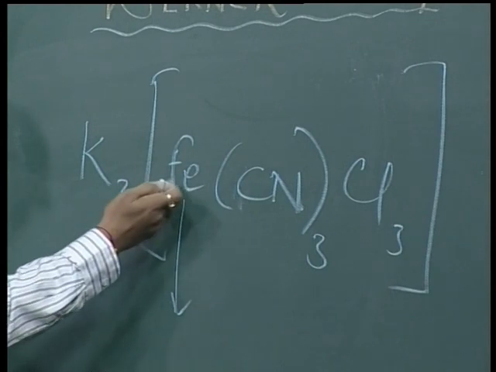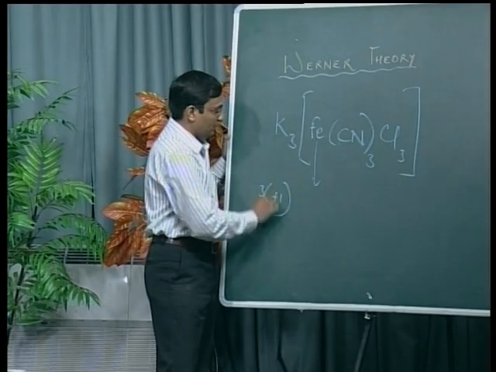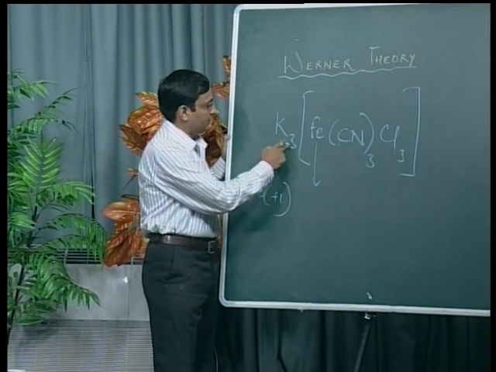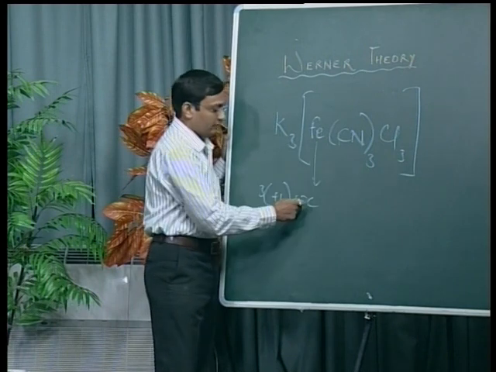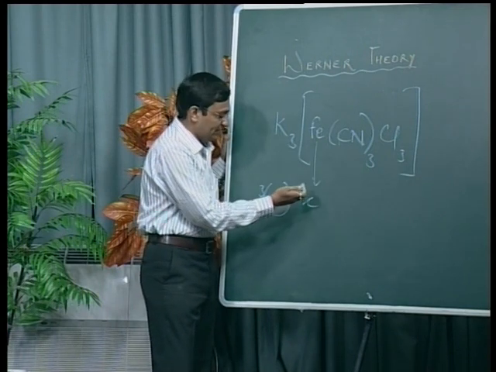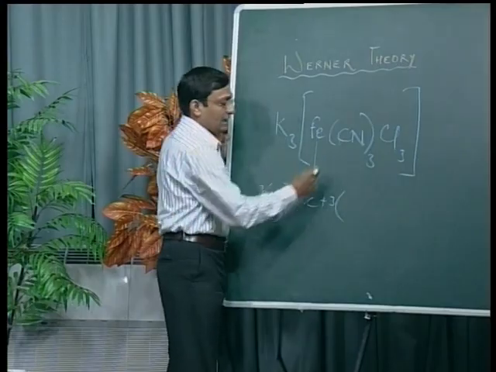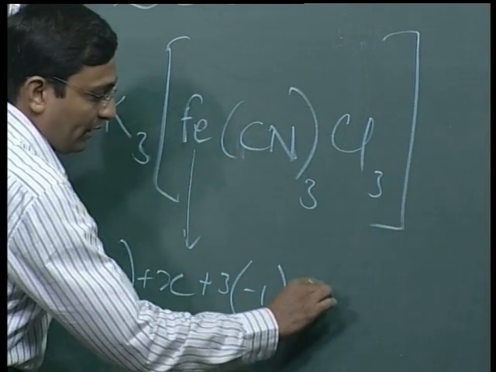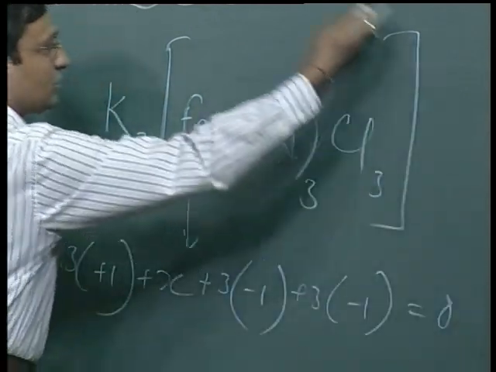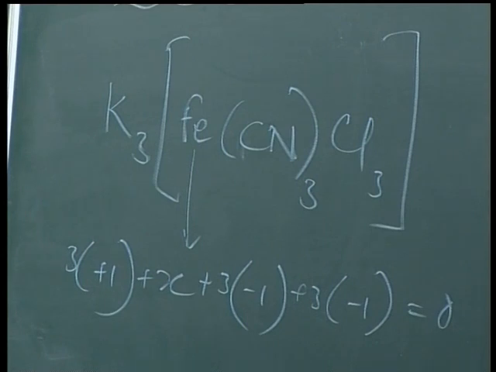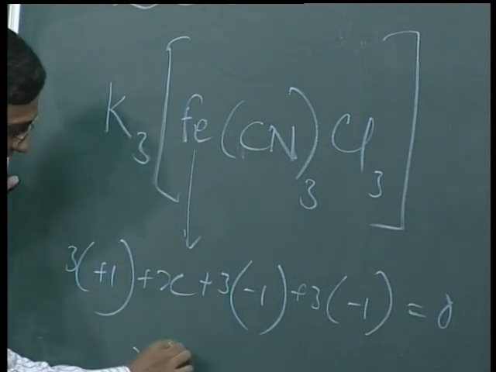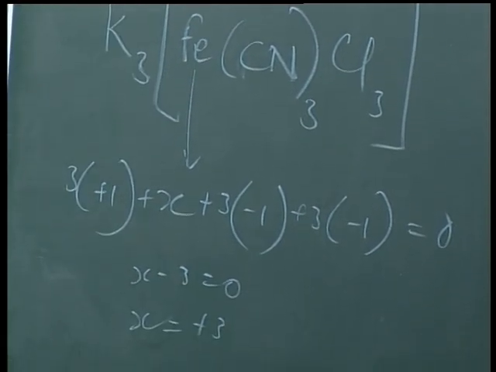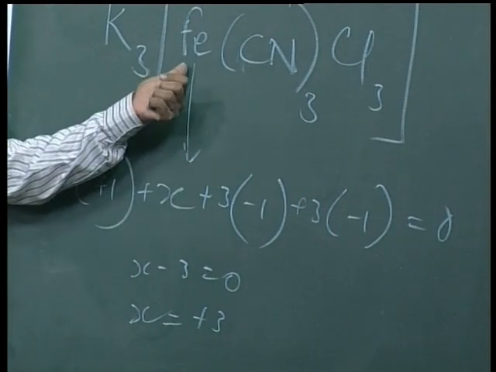Now, how can you calculate its oxidation state? Remember 3 into +1, because potassium has oxidation state +1. For the 3 potassium, and then put X. We have to calculate the oxidation state of Fe, so simply put X plus 3 into cyano, which is -1 because the cyano electrical charge is -1. In the same way put chlorine, and overall it is 0 because the overall complex compound is neutral. So you solve that, you get X minus 3 equal to 0 and X equal to +3. So in short, the oxidation state of Fe is +3 in this complex compound.